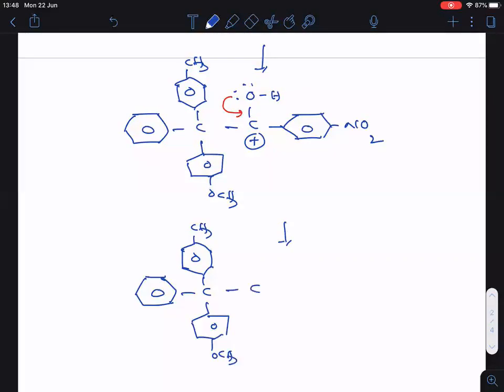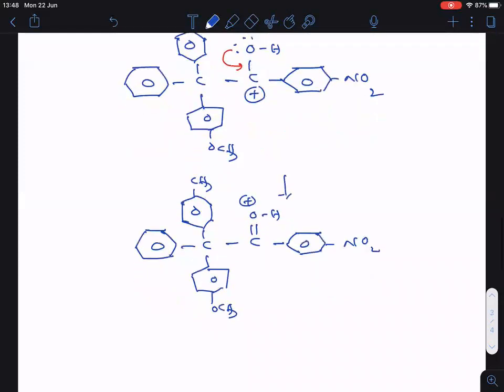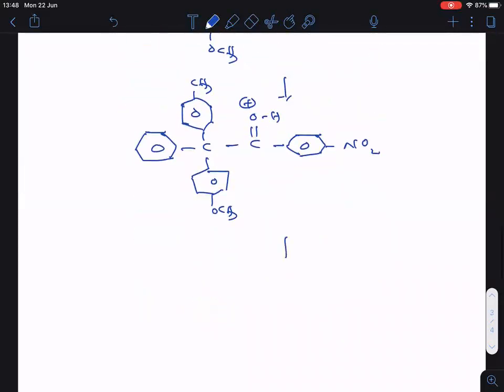Then here double bonded OH positive. Then for this one, you will get NO2. Now in the last step, H plus will be removed because oxygen cannot bear the positive charge.